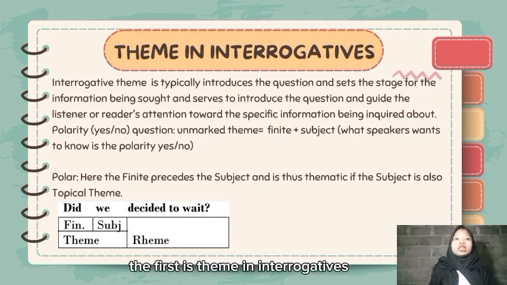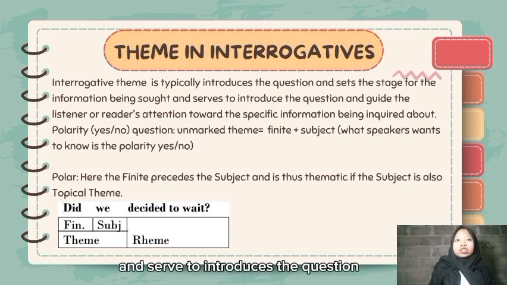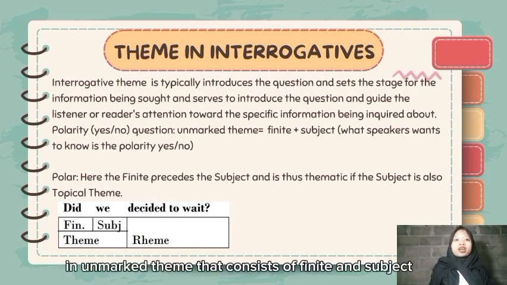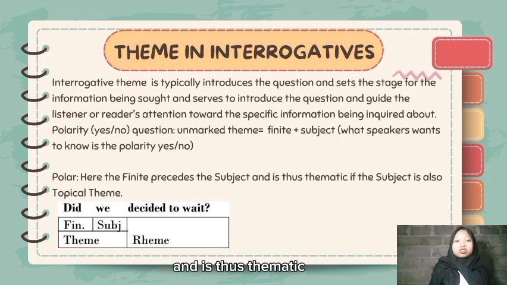The first is theme in interrogative. Interrogative theme typically introduces the question and sets the stage for the information being sought, and serves to guide the listener or reader's attention toward specific information. The polarity yes or no question is included in unmarked theme that consists of finite and subject. Here, the finite precedes the subject, and this is thematic if the subject is also a topical theme. For the example, did we decide to wait?